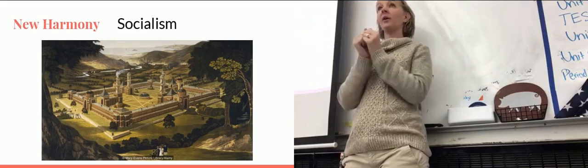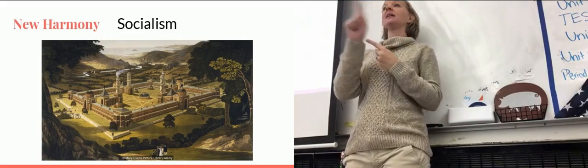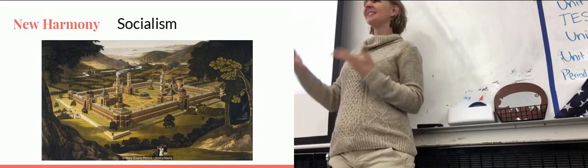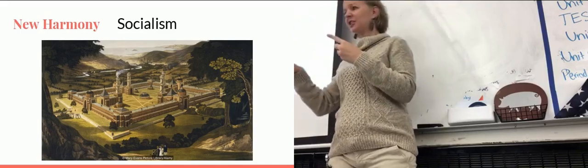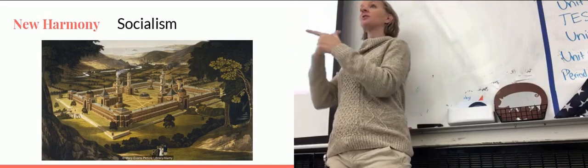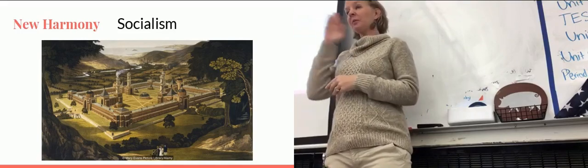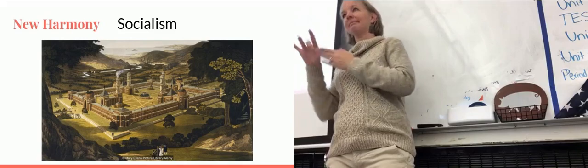So Joseph Smith is going to be a guy in the burned-over district in New York. He has the same exact problem as Charles Finney saw, where all these people were confused about different religions. He received a revelation from God. He then formed a new religion. And this new religion is going to be very controversial. They get moved around from persecution to persecution.